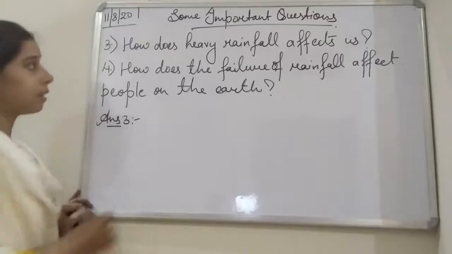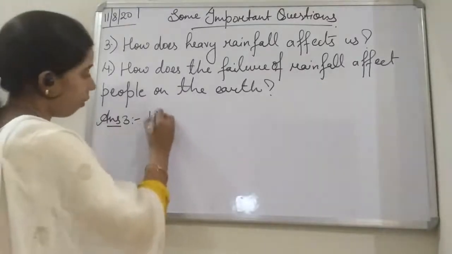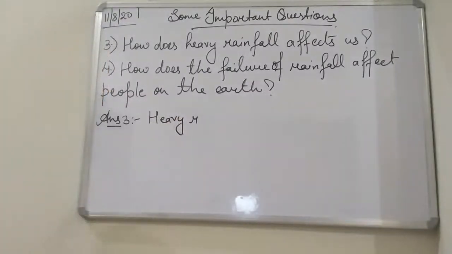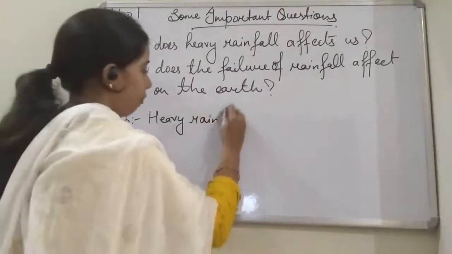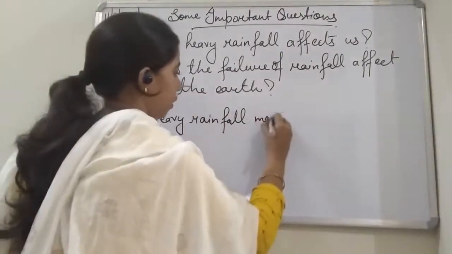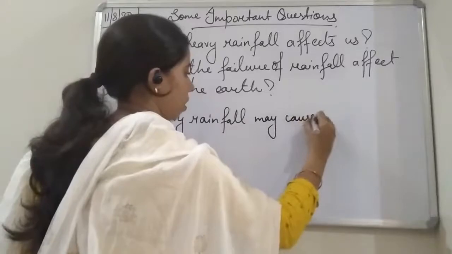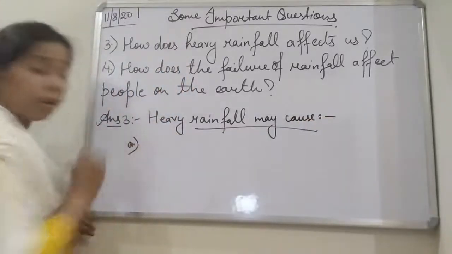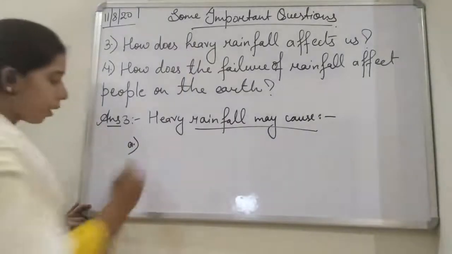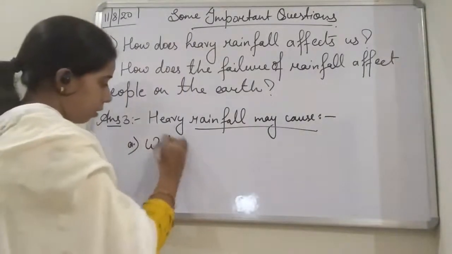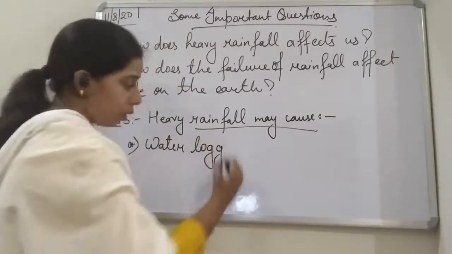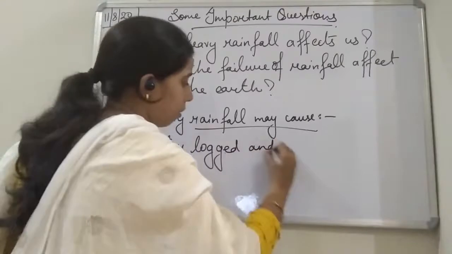So we can write that the effects of heavy rainfall may cause, the first one, water logging, or water logged, and flood.